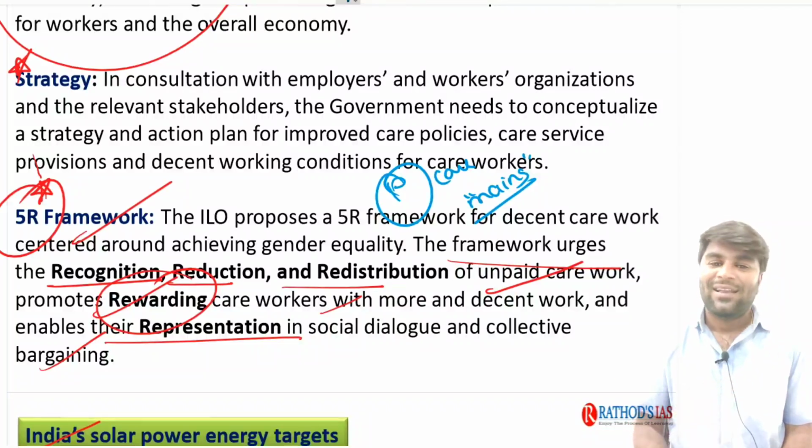So these are some of the important current affairs, both from the prelims perspective and mains perspective, which appeared in different newspapers. I hope you understood and also enjoyed this class, and similarly next week also we are going to come up with different kinds of current affairs important from your UPSC perspective, which appeared in different newspapers.